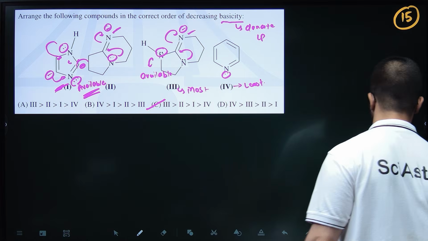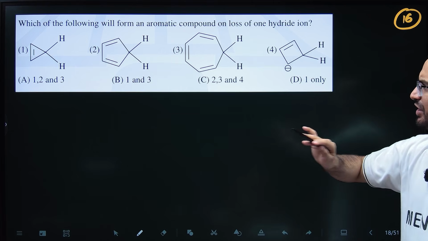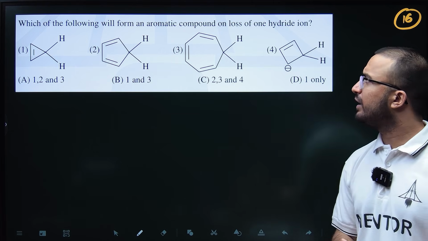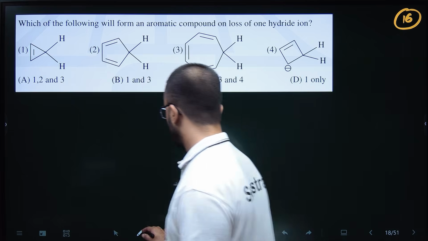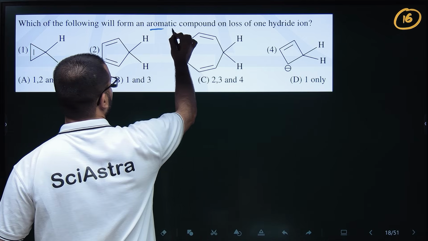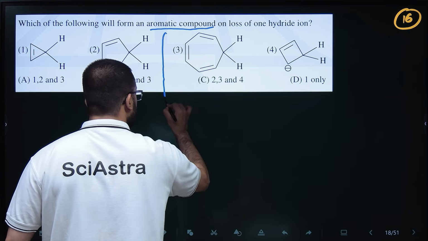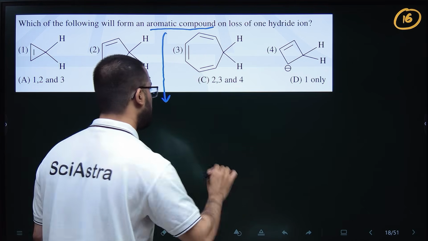Chalo, next. So this is the 16th question. Which of the following will form an aromatic compound after loss of one hydride ion? So aromatic compounds, always remember you have to see this aromaticity. Don't think NEST will not ask aromaticity, it can ask.